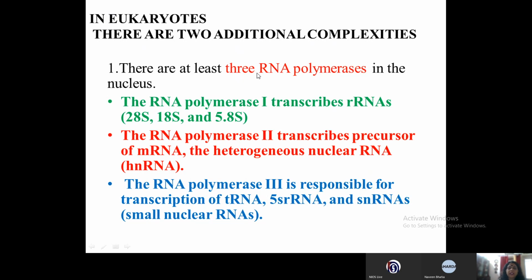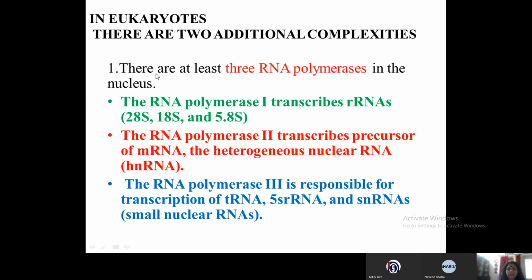There are at least 3 RNA polymerases in the nucleus. Now in the prokaryotes, we studied that there is only one RNA polymerase, and that transcribes for all the types of RNA, that is mRNA, tRNA and rRNA. But in eukaryotes, the different RNAs are produced by different RNA polymerases.